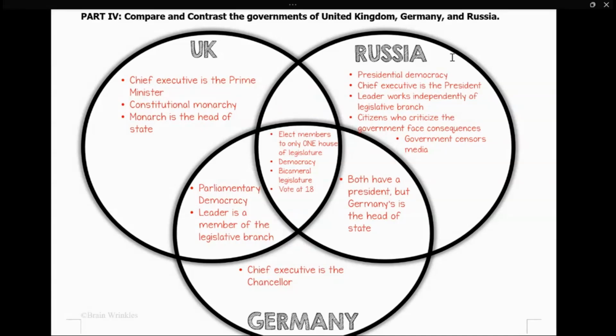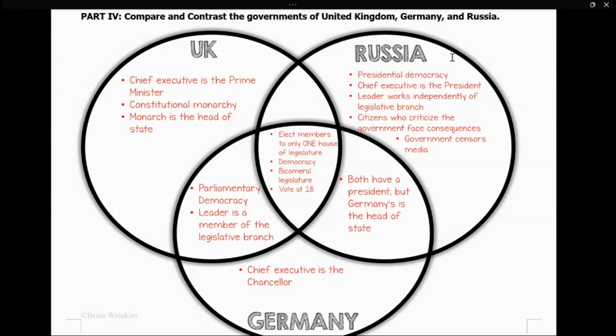Let's talk about the United Kingdom. The United Kingdom's chief executive is the prime minister. They also have a parliamentary democracy. And guys, know that the United Kingdom has a parliamentary democracy, but they also have a constitutional monarchy inside of it. Meaning the king and queen are just a mascot.